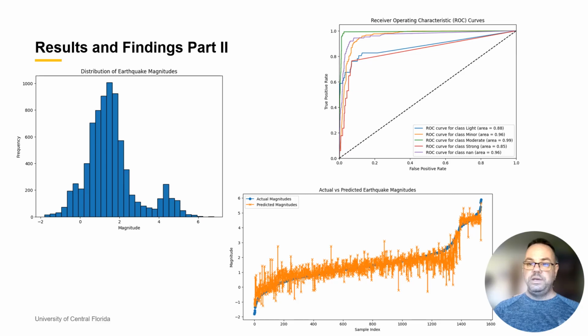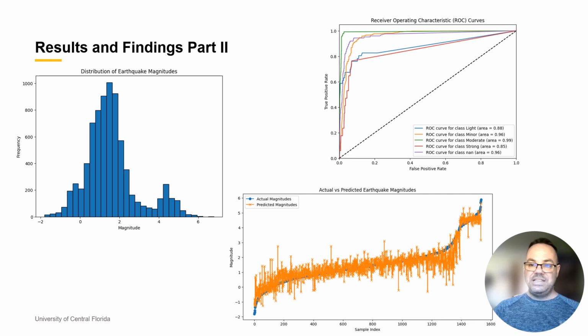For the regression model, we can use the actual versus predicted earthquake magnitudes. The scatter plot demonstrates the clear alignment between the actual and predicted magnitudes. While there is some variability, the overall trend shows that the model consistently captures the relationship between the seismic features and the earthquake magnitudes. This is further supported by the low mean square error of 0.2708 that we previously saw, and the high R-squared value of 0.8411 that we previously saw.